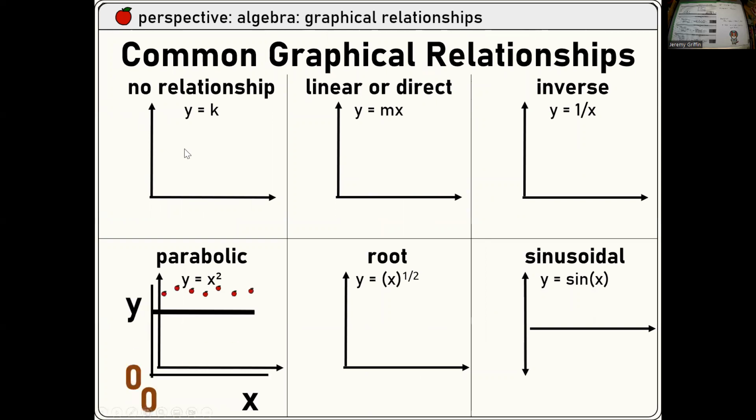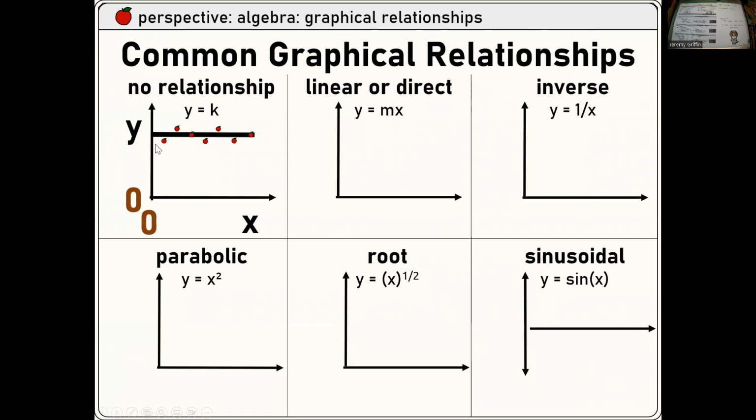If there's no relationship between variables, you might get a horizontal or a vertical line. Just one variable could change and the other variable doesn't care at all. For example, when you guys were rolling those Hot Wheels cars down the incline, we were changing out the mass. Changing out the mass had nothing to do with the kinematic motion. So mass as a function of time is just like that. Linear or direct, you might get something like that, like y equals mx, y equals mx plus b.